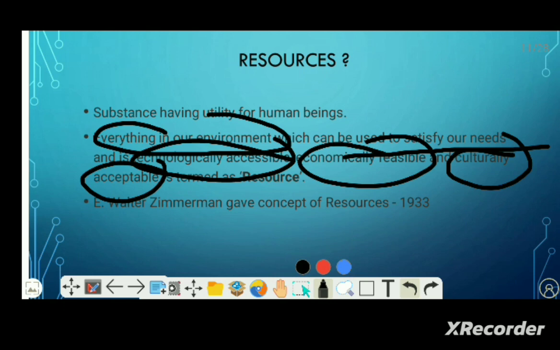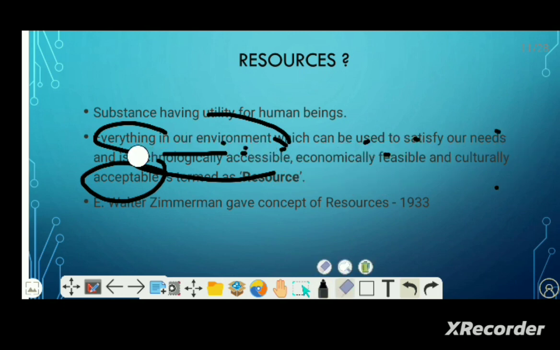All the things utilized for human beings that are economically feasible, culturally acceptable, and technologically accessible are considered as resources, because they satisfy human needs. Human beings use them for their purpose.